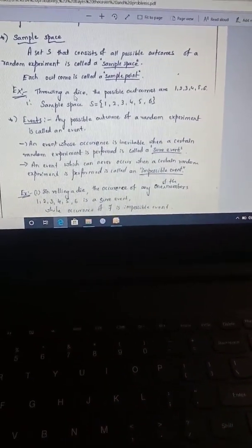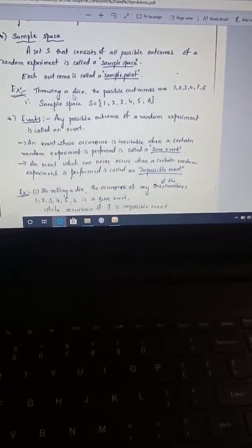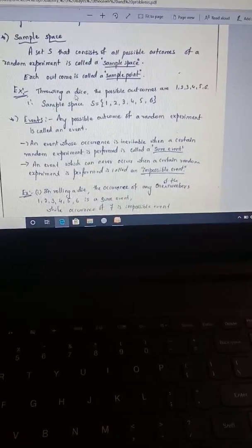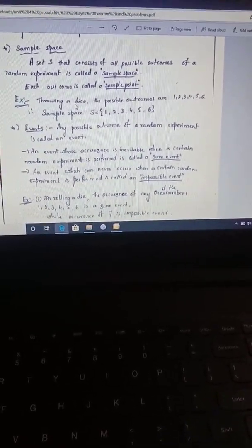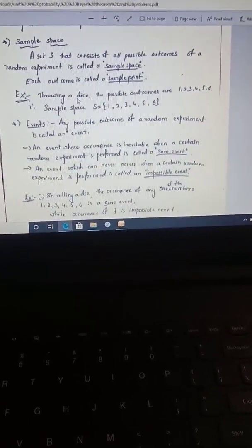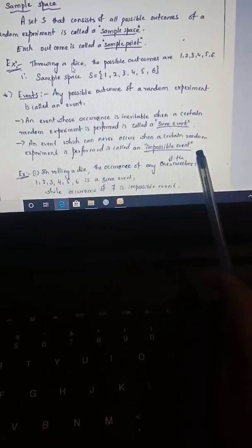Next point is events. Any outcome that we get from an experiment is known as an event. So again the same example: when we toss a coin, we get either head or tail. Suppose we get a head, that is an event. When we get a tail, that is an event. So any possible outcome of a random experiment is called an event. There are two types of event: one is sure event and the other one is impossible event.